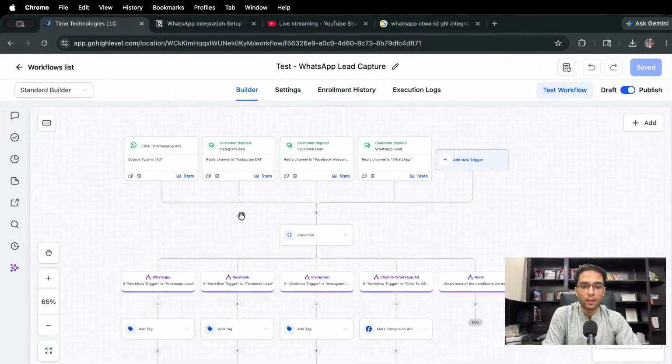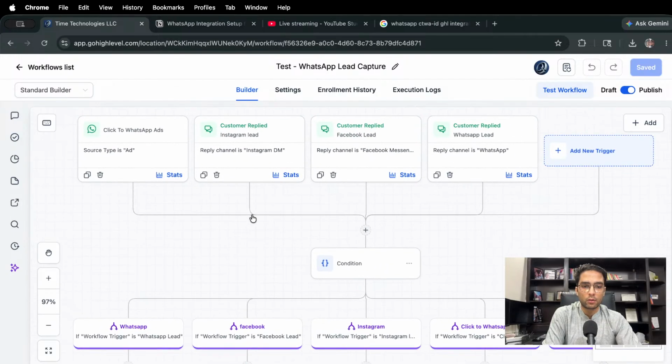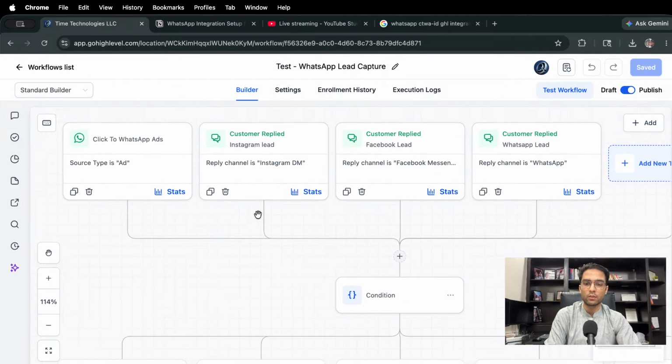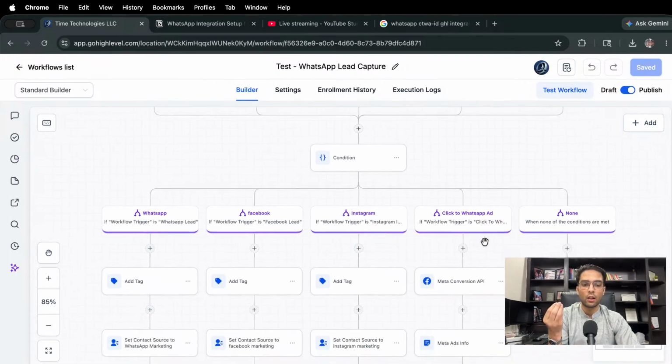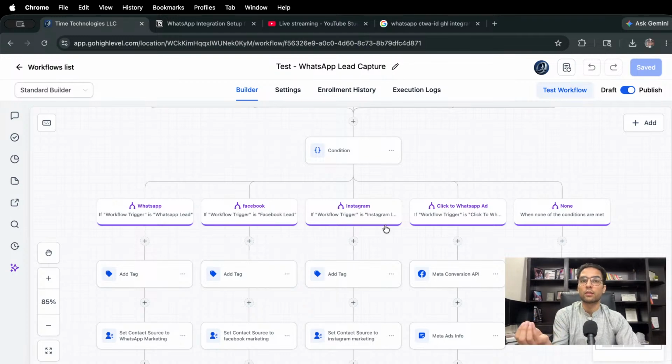So you can see we have multiple things here. It could be click to WhatsApp if the source is ad, and then it could be an Instagram lead, a Facebook Messenger lead, or a WhatsApp lead, which is an organic one. Then we have different conditions here, what to trigger when something happens on WhatsApp, Facebook, Instagram, whatever, right?